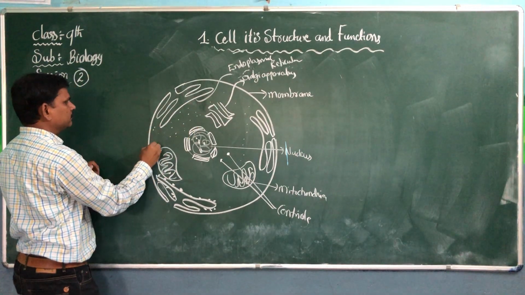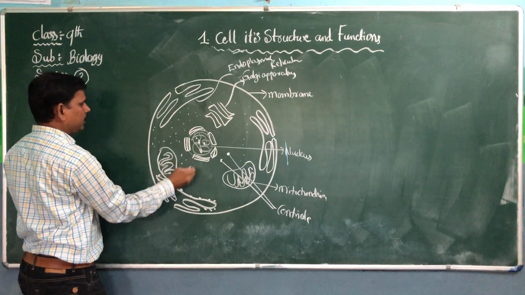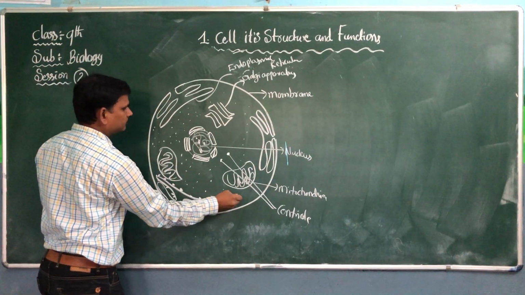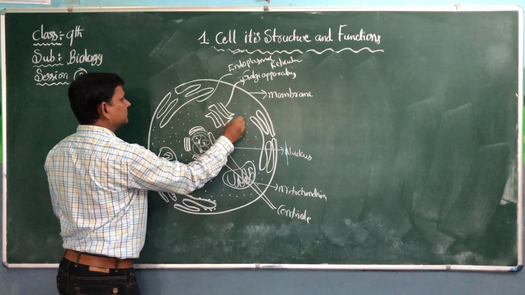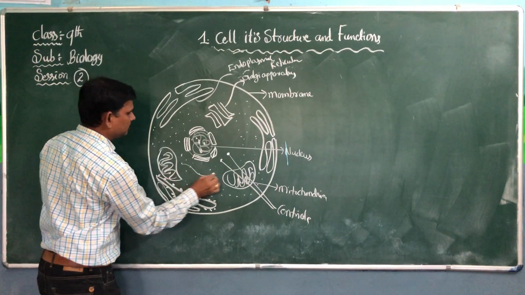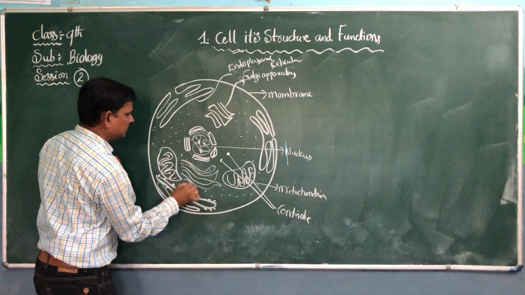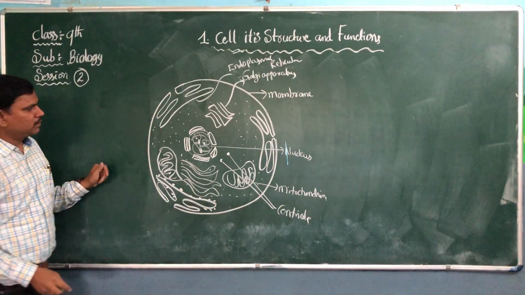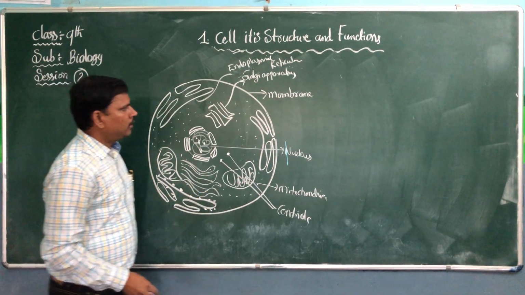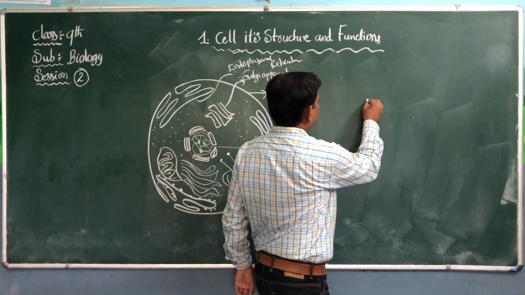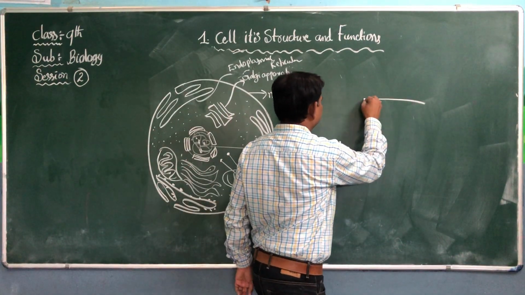So this is the animal cell. Now you are going to see the plant cell diagram.